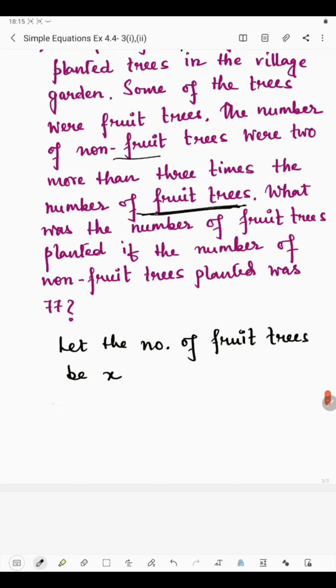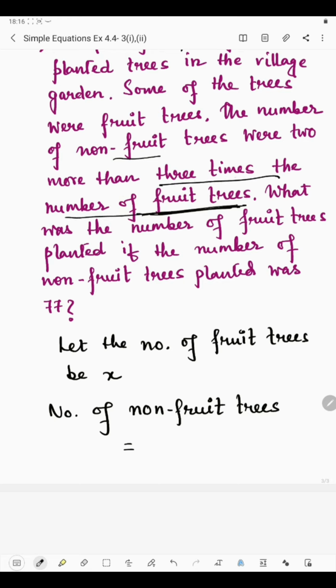So what will be the number of non-fruit trees? See how to find. At first we will find 3 times the number of fruit trees. Now the number of fruit trees we have considered as x, so 3 times x, that means 3x.